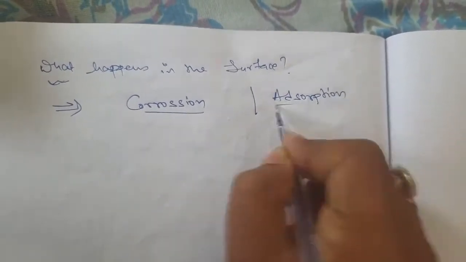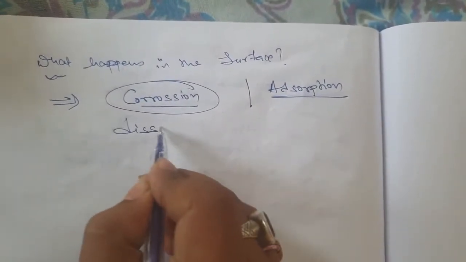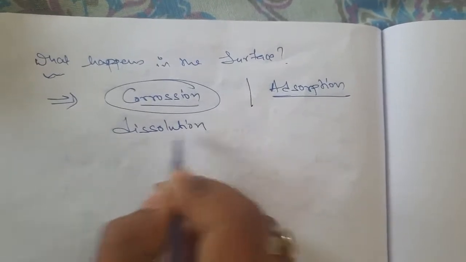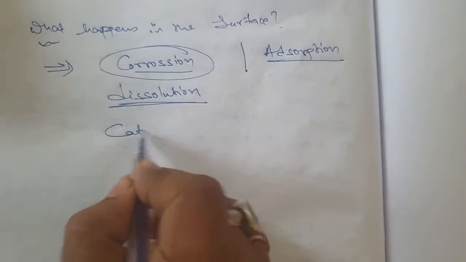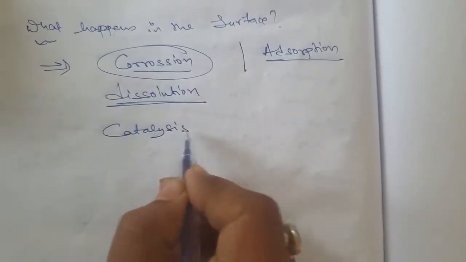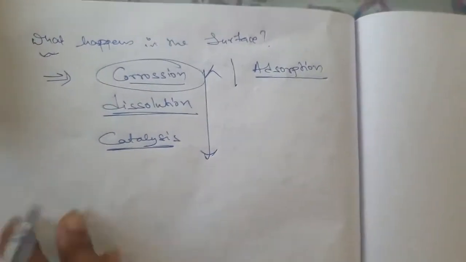That is true. Corrosion occurs in the surface. Dissolution occurs in the surface. Catalysis, which I have just mentioned, occurs in the surface. So these are the phenomena which occur generally in the surface.